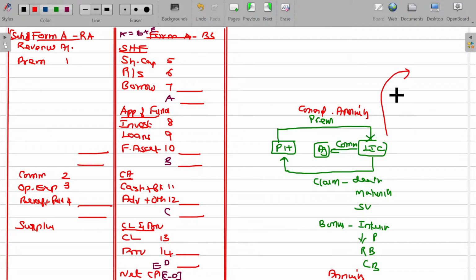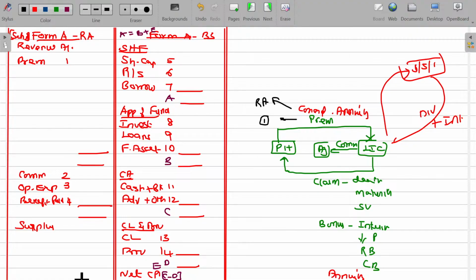What will the company do then? The company will keep all the money invested either in shares or securities or bonds, whatever it may be. For that, LIC will get dividend and any other interest or revenue. Now, this will go to schedule number 1. This will go to the revenue account income side. We don't have the schedule. And this one also will go to the revenue account on the credit side without any schedule, right?